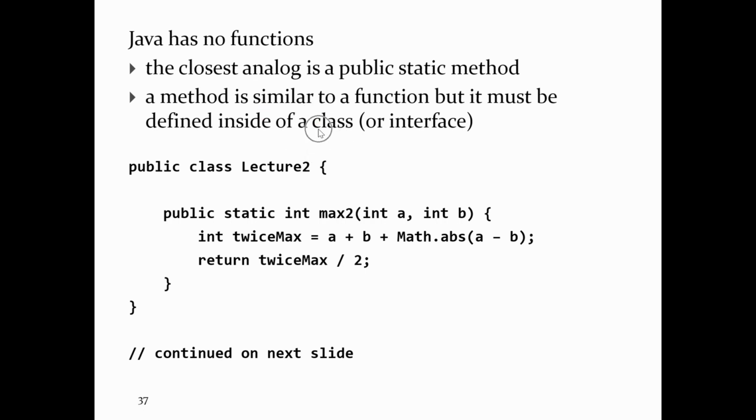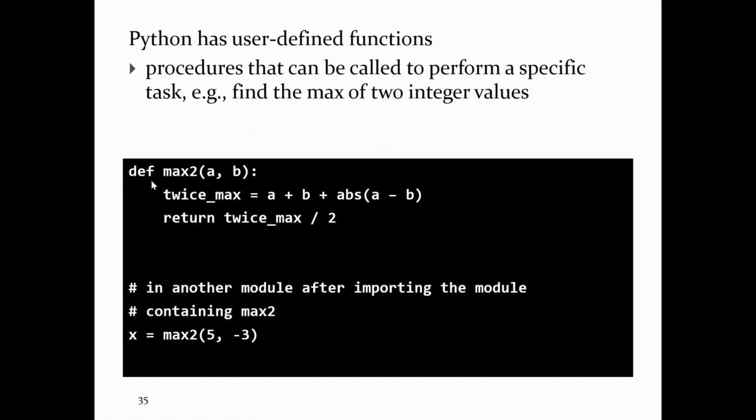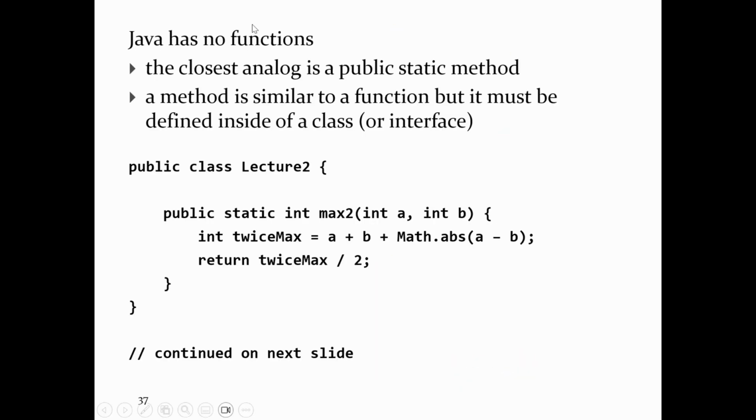Methods in Java are always found inside of classes, right? So notice in Python you can stick this definition anywhere you want, and that will define the Python function. In Java, when you make a method, it must go into a class of some kind. So to create the equivalent method in Java, I have to make a class. I'm just going to call that lecture 2. Inside the class, I can place the method. For the time being, when you create the method, it's always public static and then some stuff. Fortunately, the max2 int a b looks basically the same as it looks in Python.